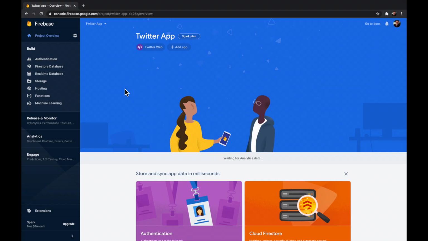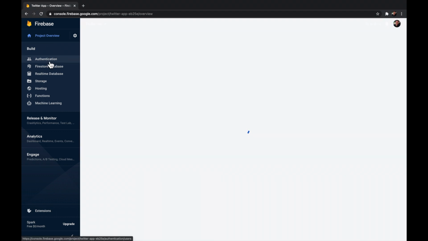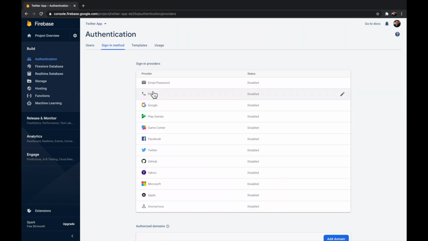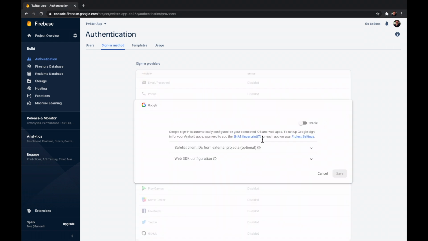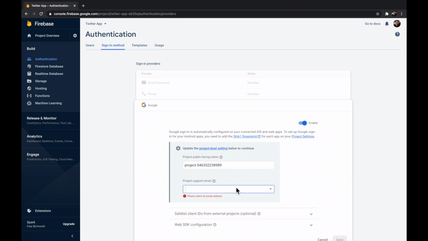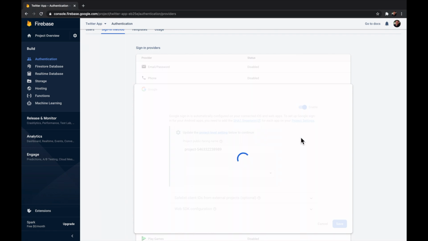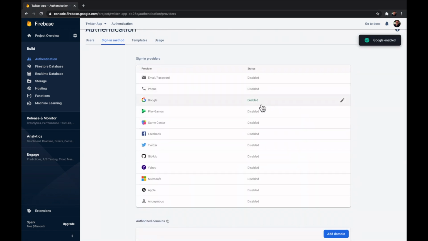The last thing we need to do before we can actually log in is enable the authentication on Firebase itself. So on the Firebase website, go to Build, Authentication. Hit Get Started, and here we have a selection of different authentication options. We're going to use Google because it's one of the easier ones we can use straight away. Enable it, and then just make sure you add in a project support email. Hit save, and then you're done. You should be able to log in now.